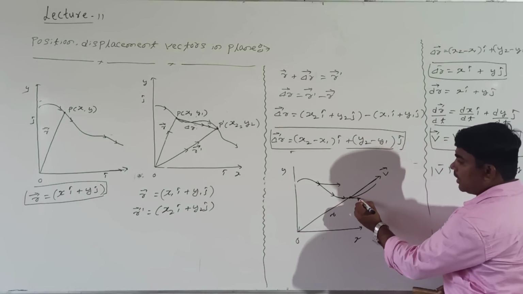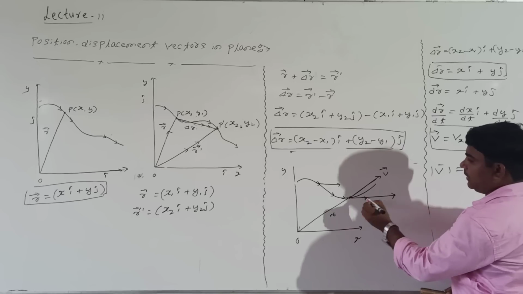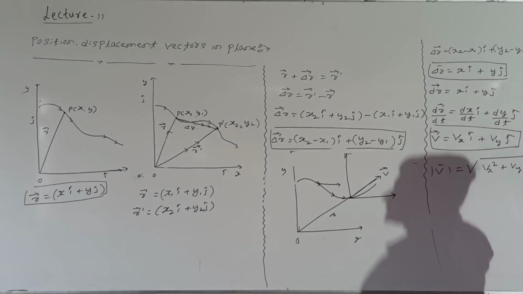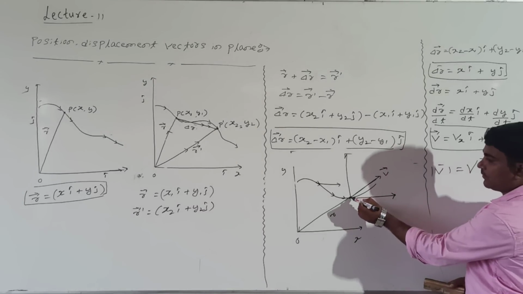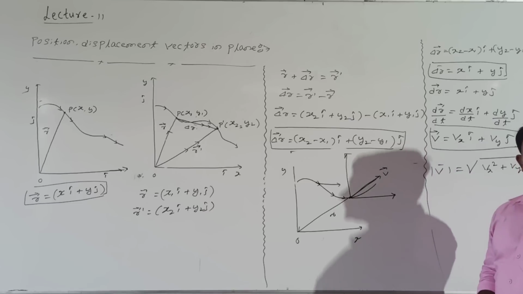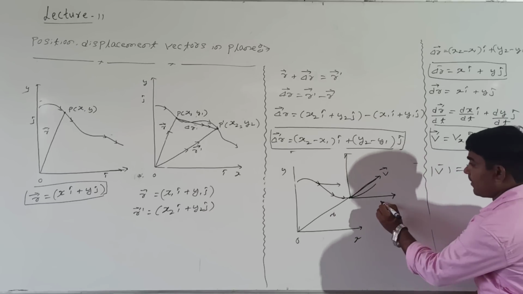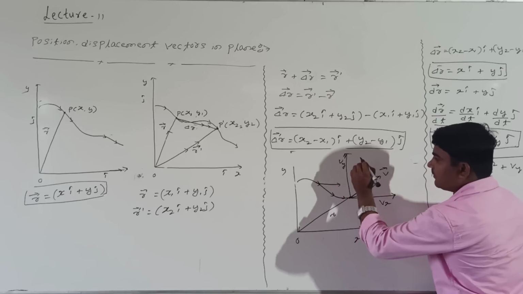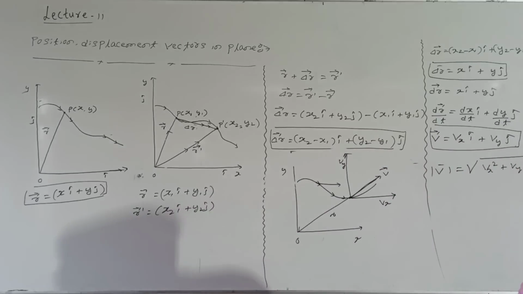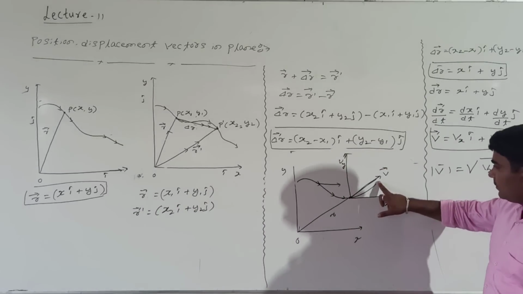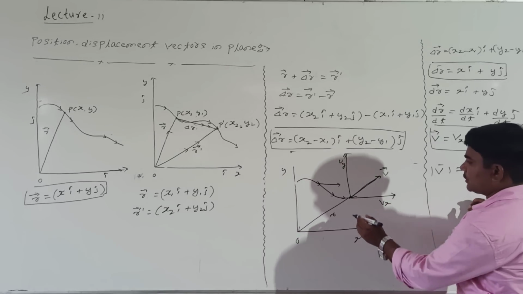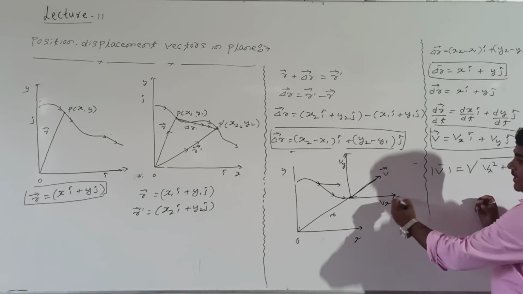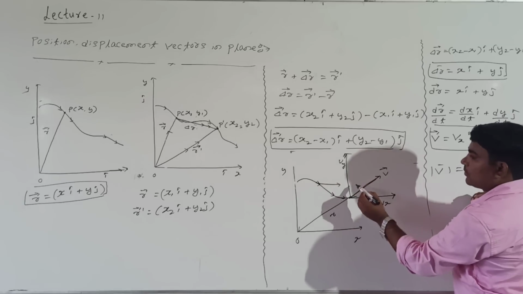How can v be resolved? Along the x-axis as one component, along the y-axis as the other component. This is the resultant velocity v. This component is the vx component, and this component is the vy component. See here, the body was moving in this direction. vx and vy I will add by the parallelogram law of addition of vectors.